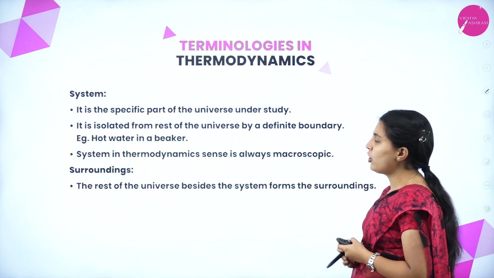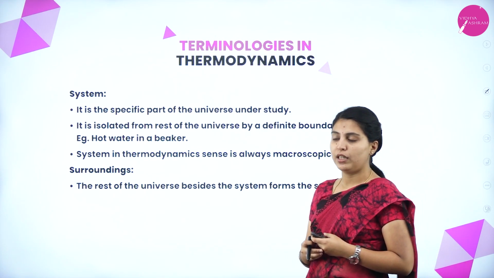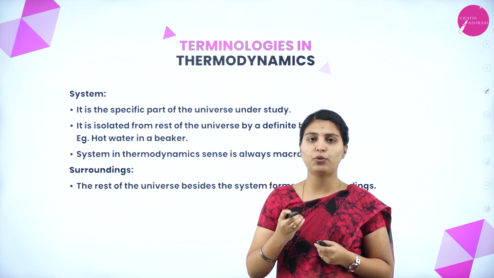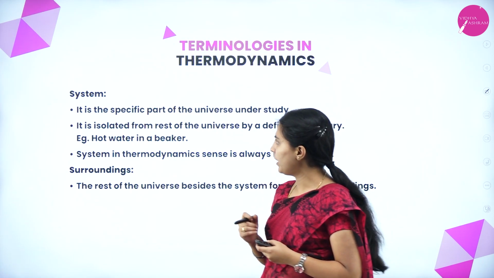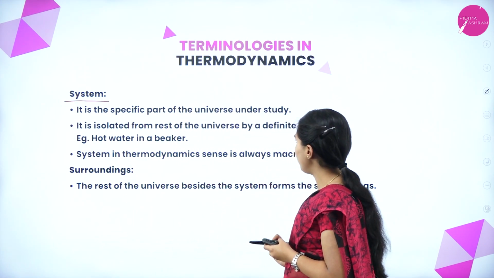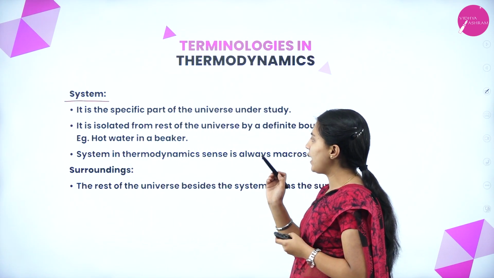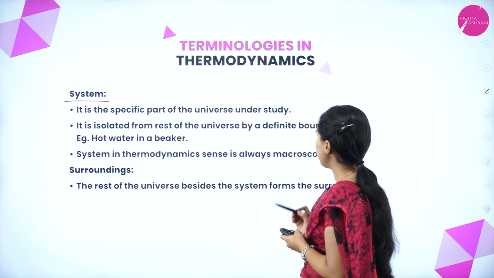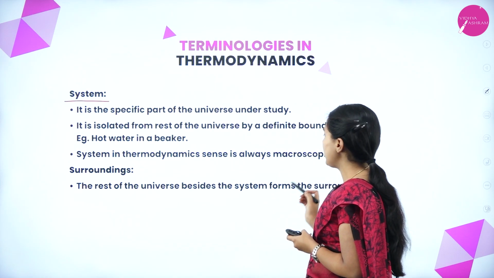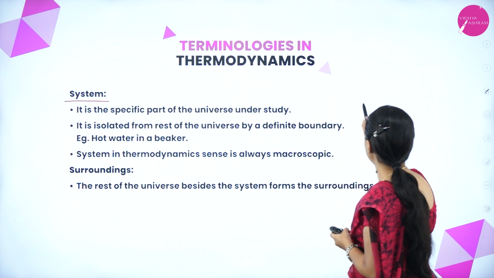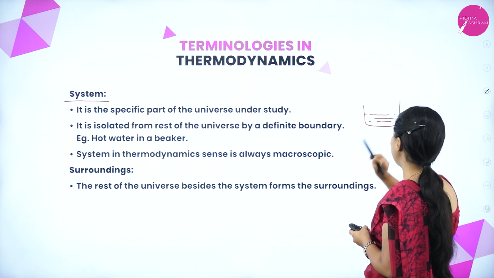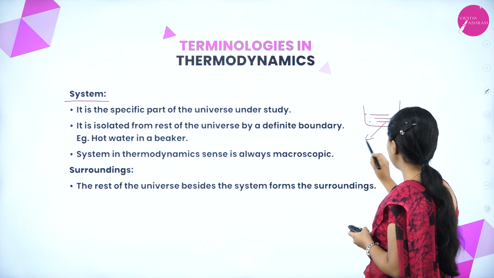Next one, terminologies in thermodynamics. Since it is a little bit new chapter about heat, we have to understand so many terms regarding this chapter. First one, system. It is a specific part of the universe under study. It is isolated from the rest of the universe by a definite boundary. A system in a thermodynamic sense is always macroscopic. If you take a beaker with water in it, this is a system.